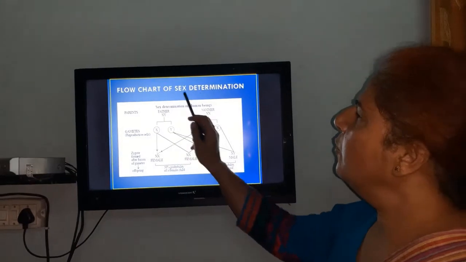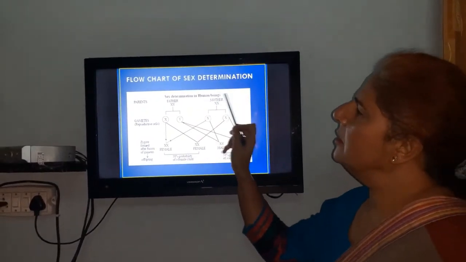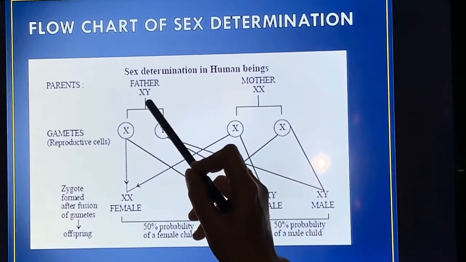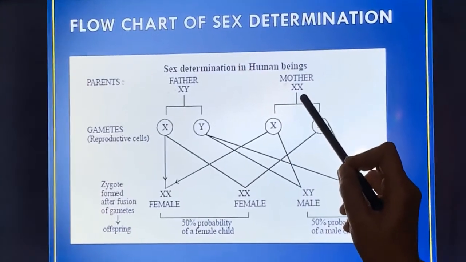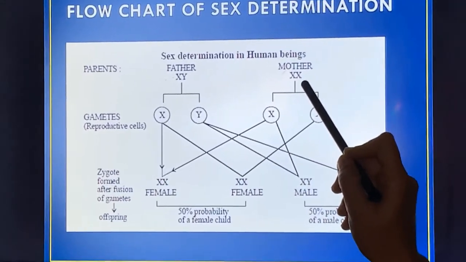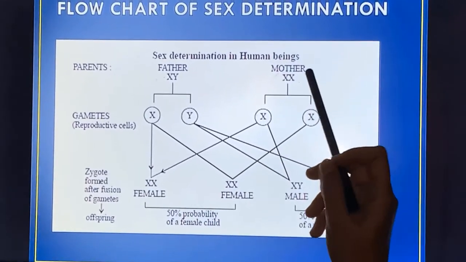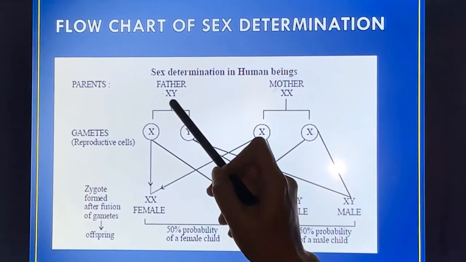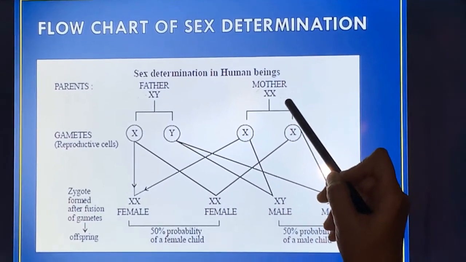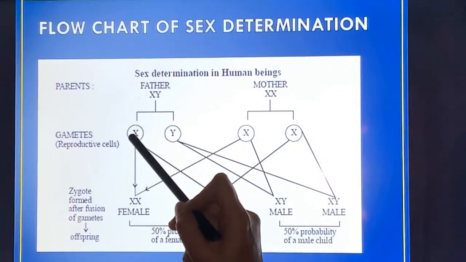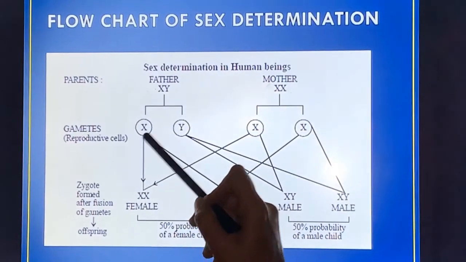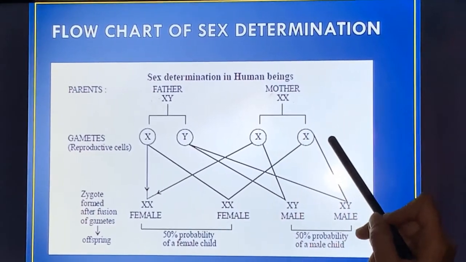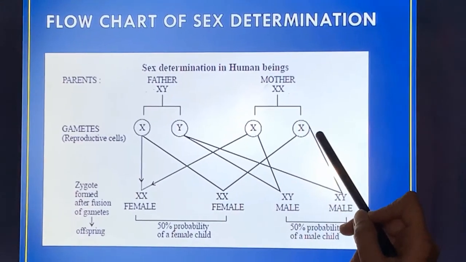Here we will study the flow chart for sex determination in human beings. The father's genetic constitution of the sex chromosomes will be XY and the mother's will be XX. As human beings have 23 pairs of chromosomes, the only difference is in the sex chromosomes. The father has XY and the mother has XX. So in the gametes, one gamete of the father will have the X chromosome and the second gamete will have the Y chromosome, while in the case of the mother, both gametes will have the X chromosome only.